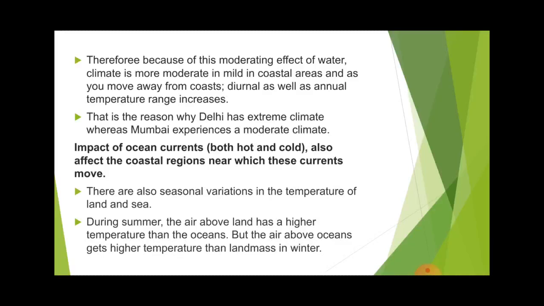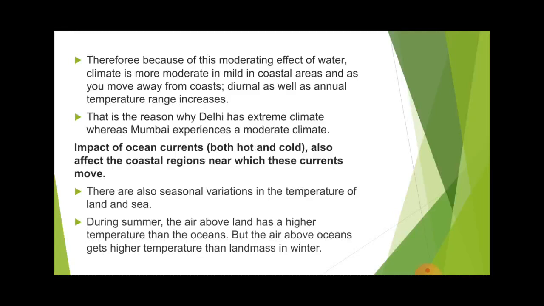Therefore, because of the moderating effect of water, climate is more moderate and mild in coastal areas, and as you move away from the coast, the diurnal as well as annual temperature range increases. So when you move away from the coastal areas, you will experience different temperatures. But if you are near to the sea, you will experience moderate temperature. That is the reason why Delhi has the extreme climate and Mumbai has the moderate climate. So Mumbai is near to the coastal areas and Delhi is far from the sea.